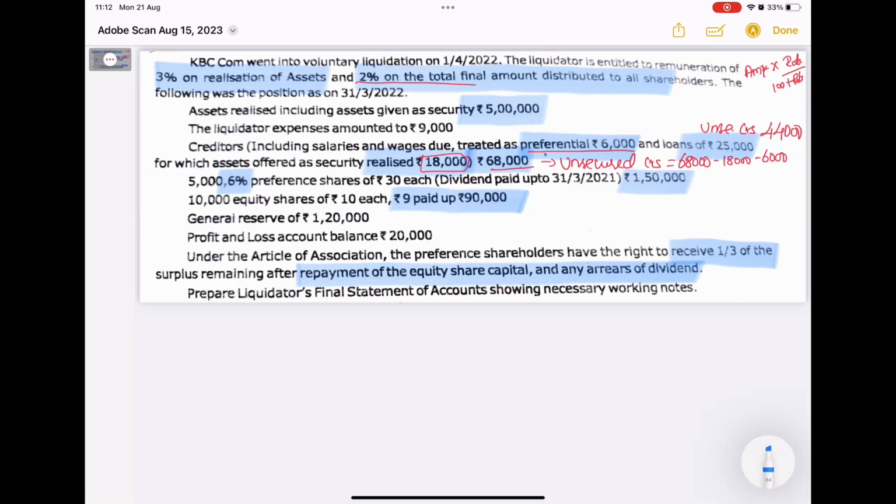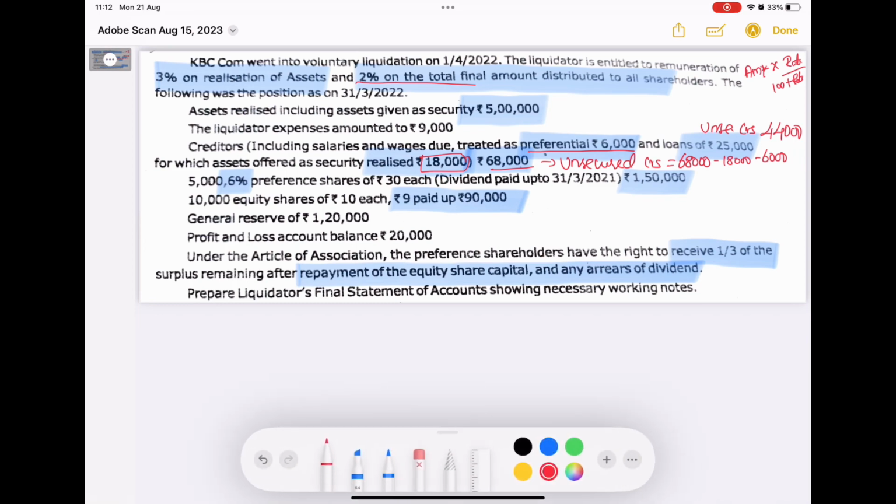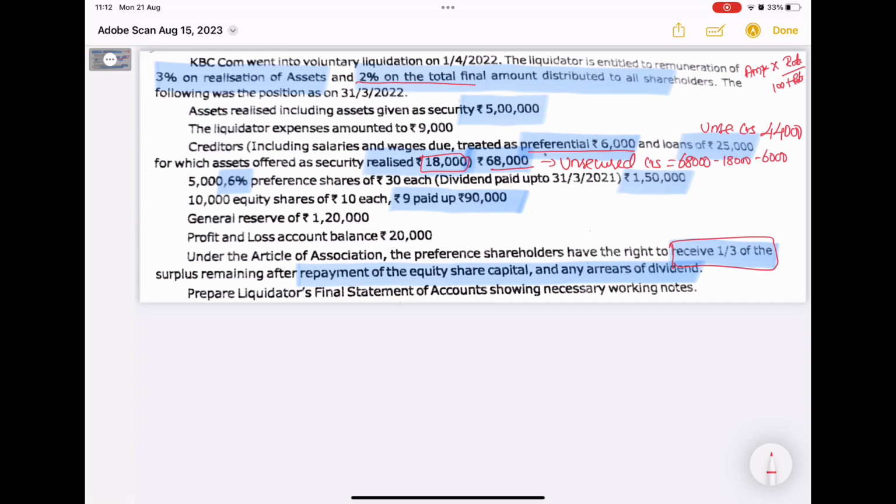Preference shareholders will get 1/3, and 2/3 will be paid to equity. So in this question they have clearly mentioned the company has excess value. We have to find that excess value, then distribute it among the shareholders.